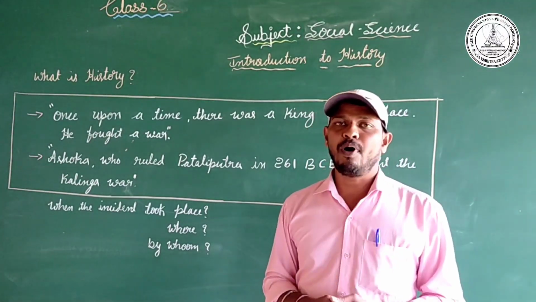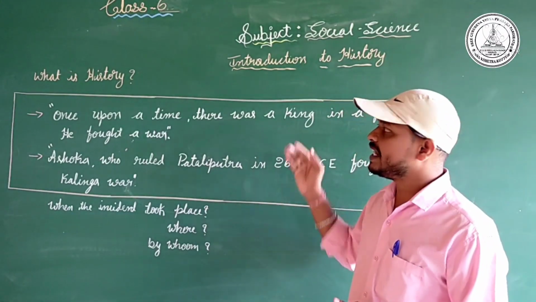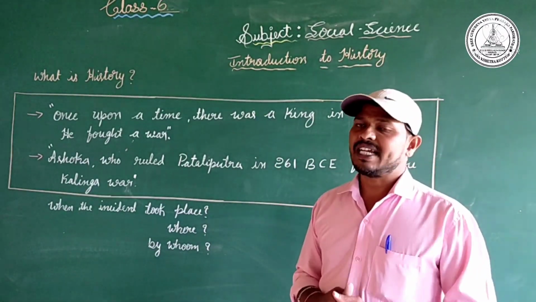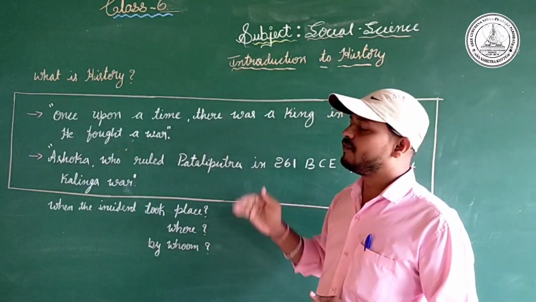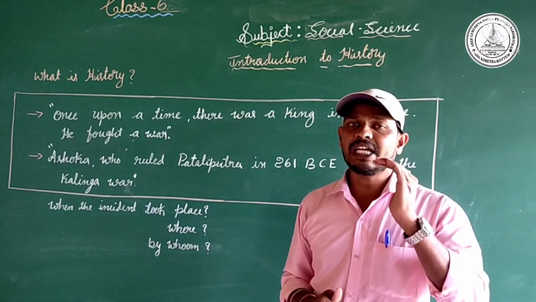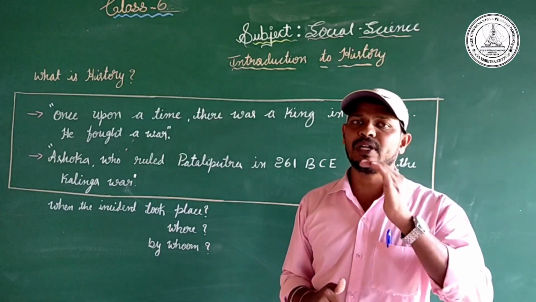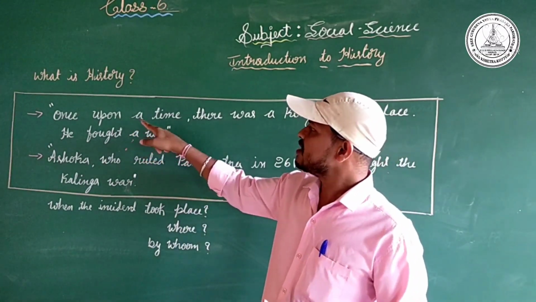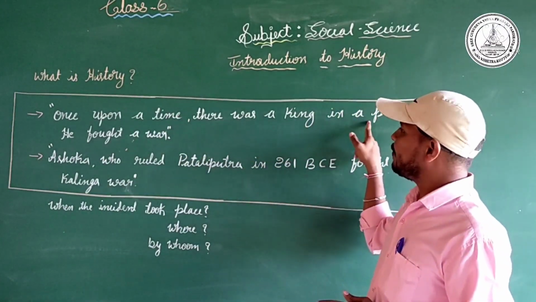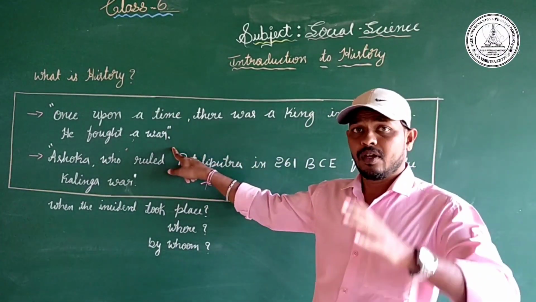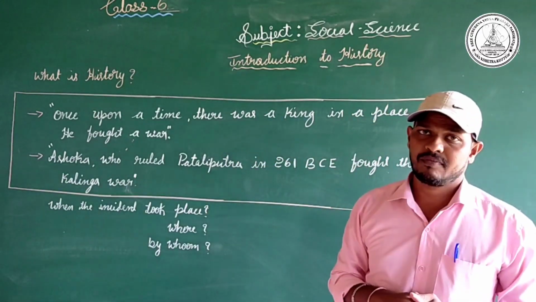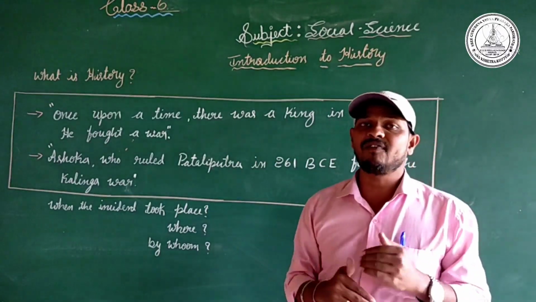These two statements have appeared on your board. In the first sentence, we cannot get any accuracy of the points or any particular information.